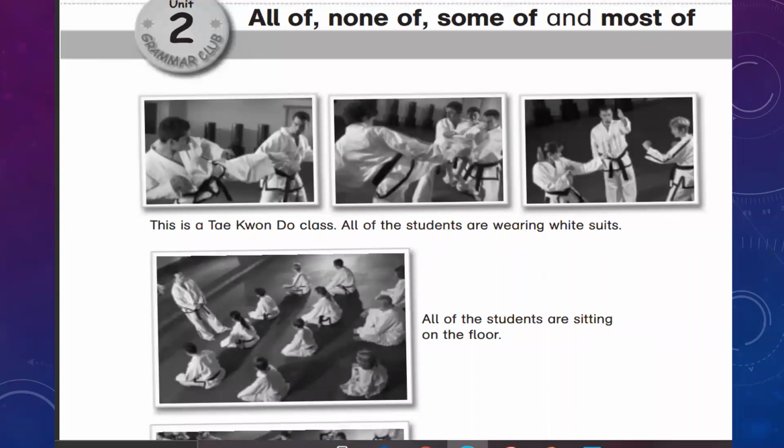Look at the pictures. These are the pictures of the players who are playing taekwondo, and they are showing different actions. There are certain things that we notice in these pictures. Look at picture number 1. This is a taekwondo class. All the students are wearing white suits. Now what we notice here is that all the students are wearing white suits.